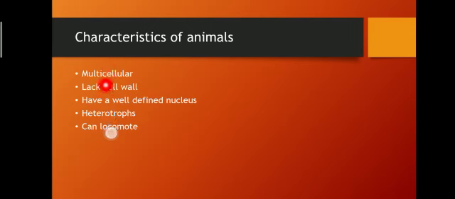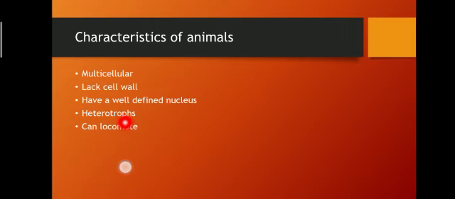First, they are multicellular organisms, means they are made up of more than one cell. They lack a cell wall. Cell wall, we can see only in plant cells. They have a well defined nucleus.